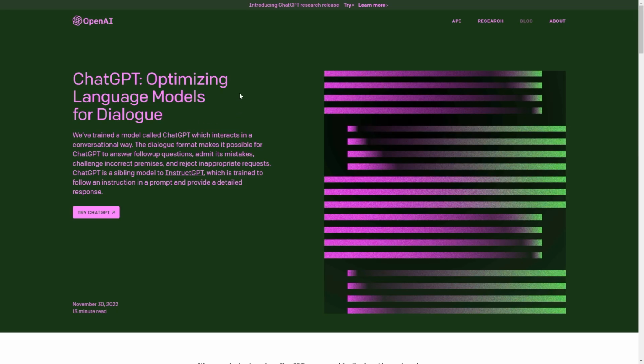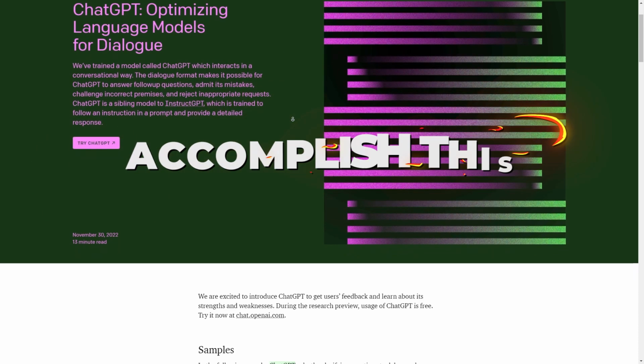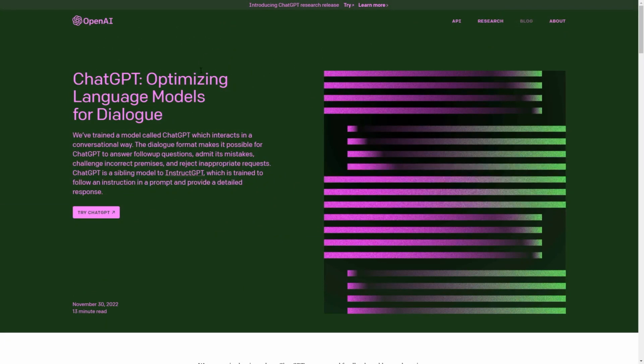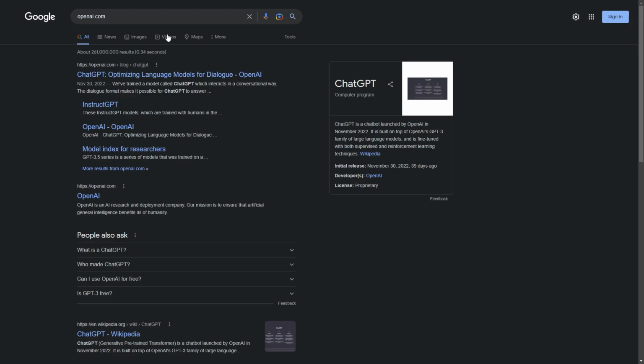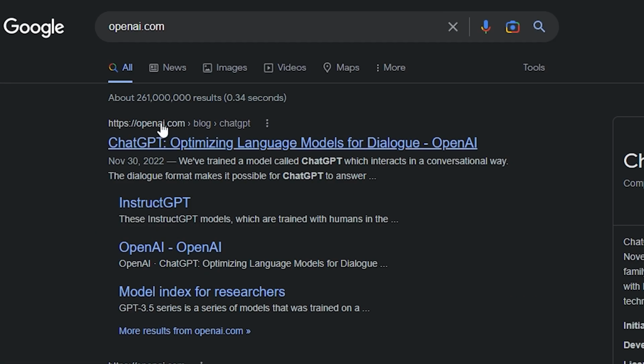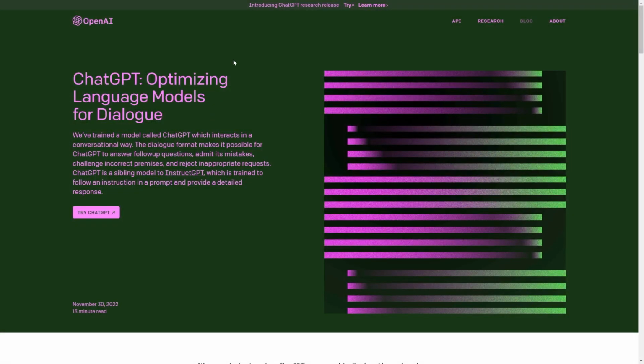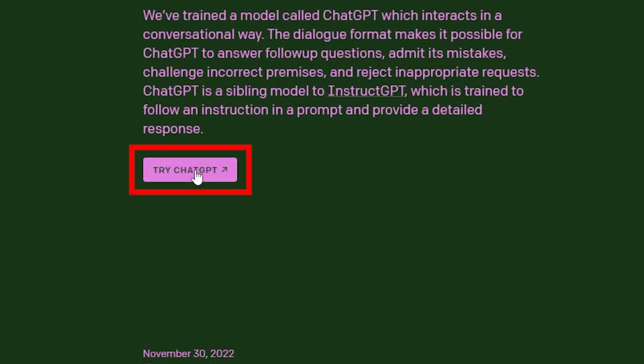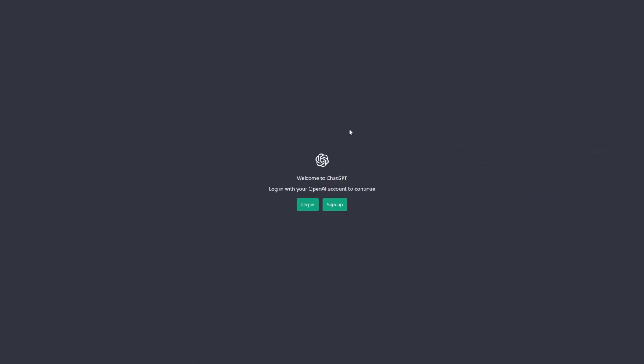The Chat GPT website is what you see on your screen right now. Right off the bat, you will need to accomplish this if you want to start making money. Just find the simplest and quickest way to recreate it. To begin, launch Chat GPT on your browser. At the moment, it can be accessed through a website known as OpenAI. You can find ChatGPT directly by visiting openai.com and scrolling down to the list of featured software. After you have clicked on it, you will automatically be brought to this page. Just hit this button right here that says Try ChatGPT and you will be sent to the software.